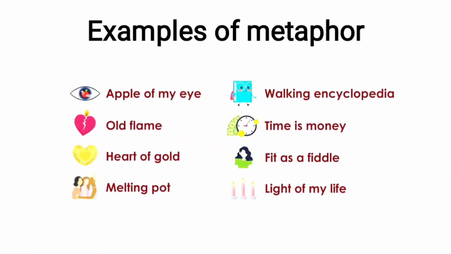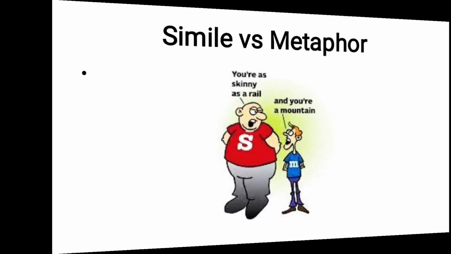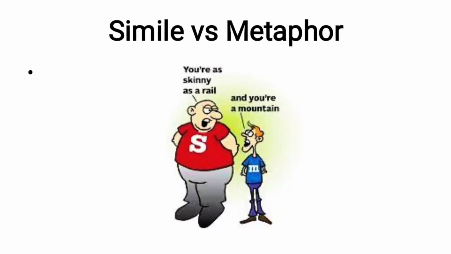Other examples of metaphors: apple of my eye, old flame, heart of gold, melting pot, walking encyclopedia, time is money, fit as a fiddle, light of my life. So these are the examples of metaphors. Here is a picture that shows the difference between simile and metaphor.